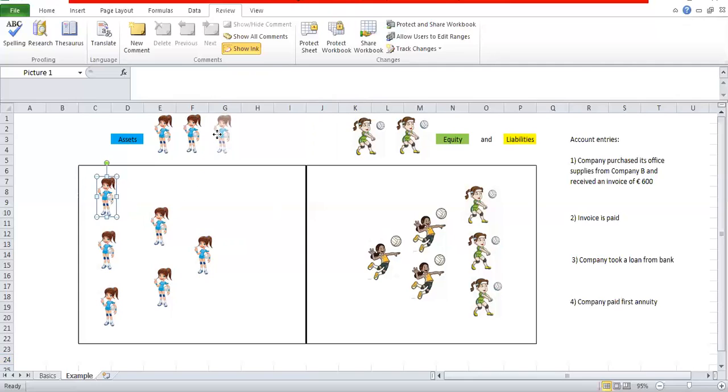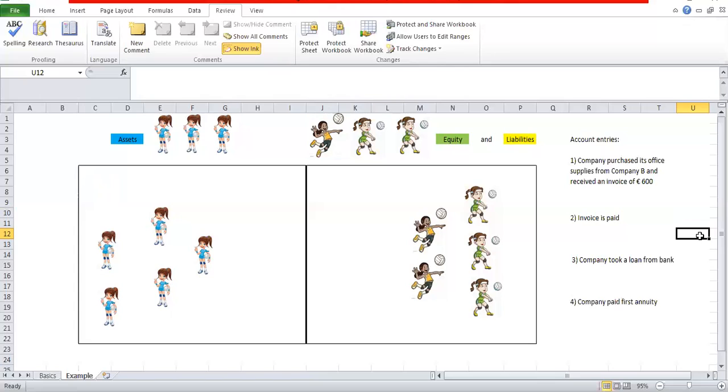This player represents our money. So we gave money to somebody. If we gave money to somebody, then we don't owe that somebody any more money. So that somebody here is our company B, and this liability is shown here. If we gave them money, we don't owe them anymore. So we will take this player out. And we have an equal number of players in this moment, in every moment. So that is the idea of accounting.